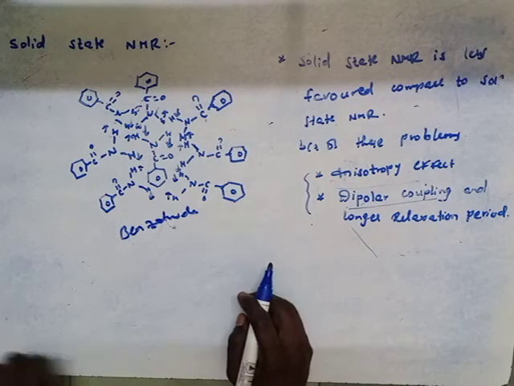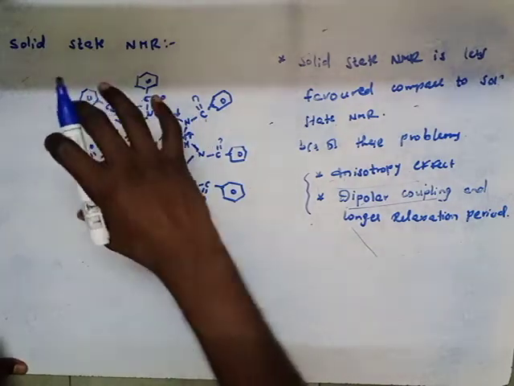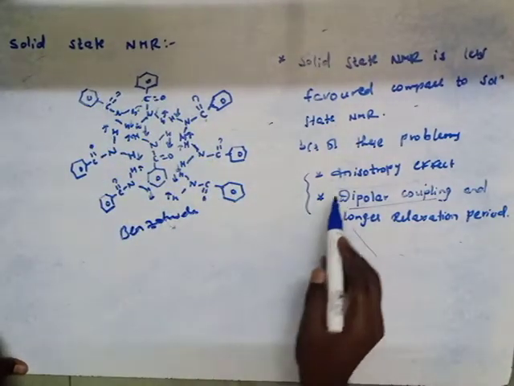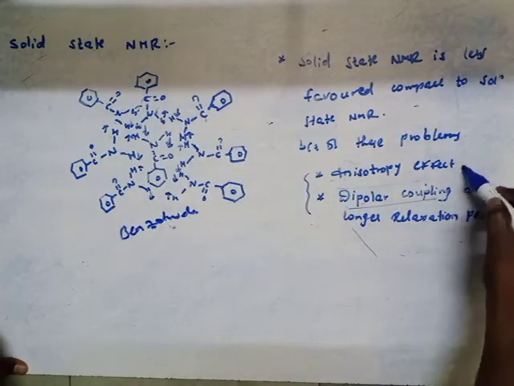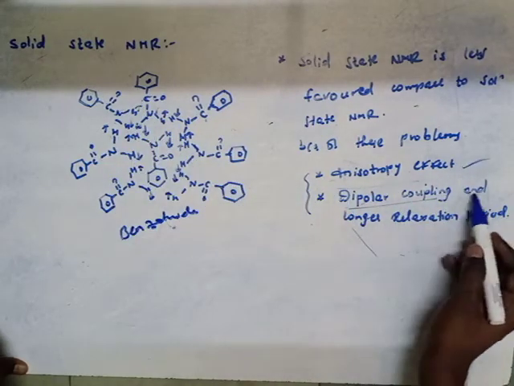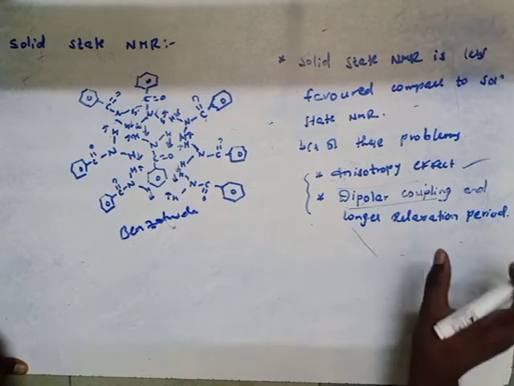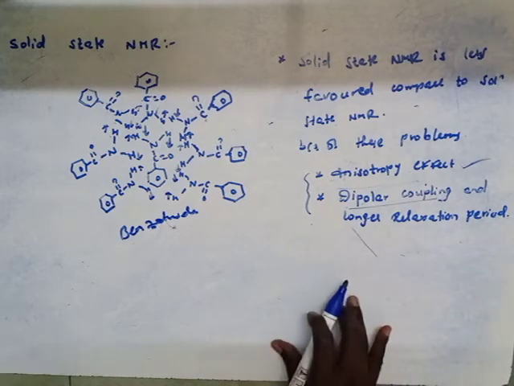In solid state NMR, due to the fixed orientation of these crystals, the anisotropic effect, dipolar coupling and longer relaxation period evolve.